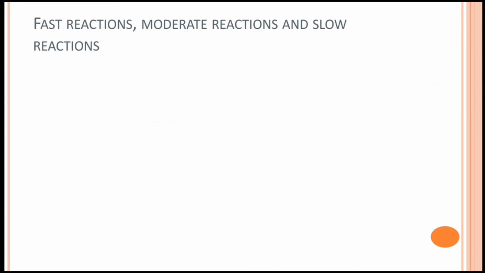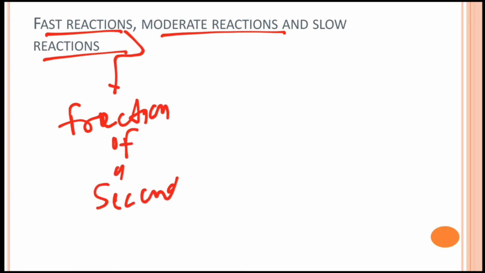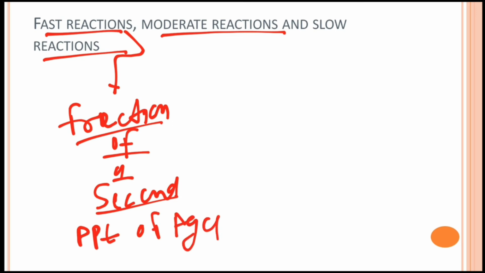So now let's discuss what is fast reaction, moderate reaction and slow reaction. Okay, so the fast reactions are those reactions which complete in a fraction of a second, or the time taken for completion of the reaction is less than the time taken for mixing of the reactants. For example, precipitation of silver chloride is a fast reaction, or any acid base reaction is also an example of a fast reaction.